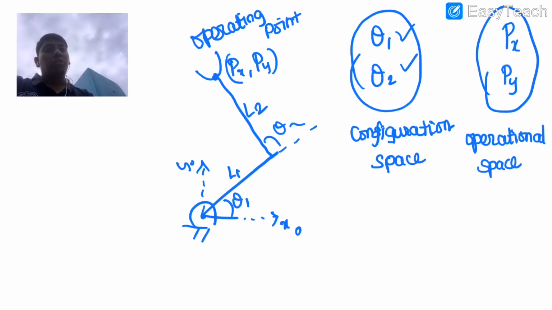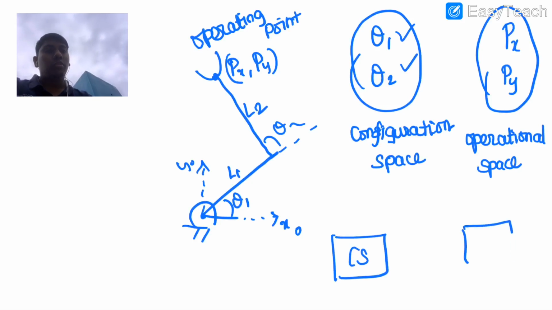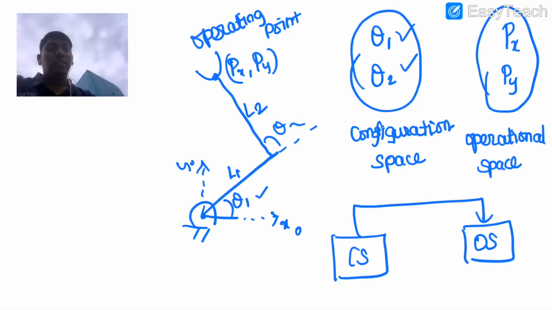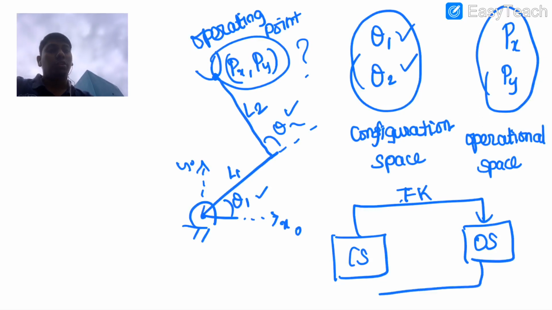So now robot kinematics is not only the study of motion, it is the mapping between this configuration space and the operational space. If you know this and you want to find that, then that is what you call forward kinematics. And if you know this point and you want to know what theta 1 and theta 2 would be, that is what you call inverse kinematics. So I'll give a little more detail here.